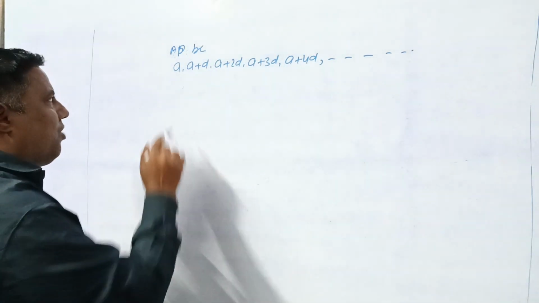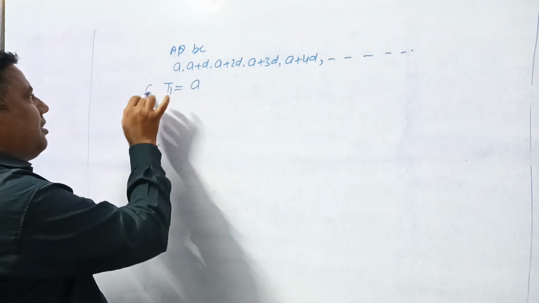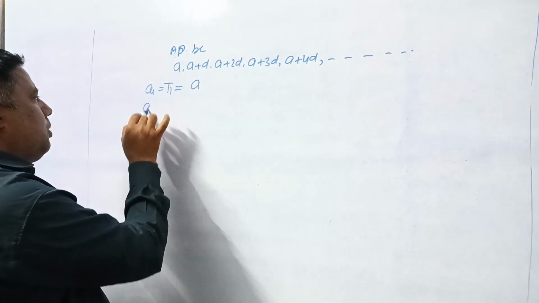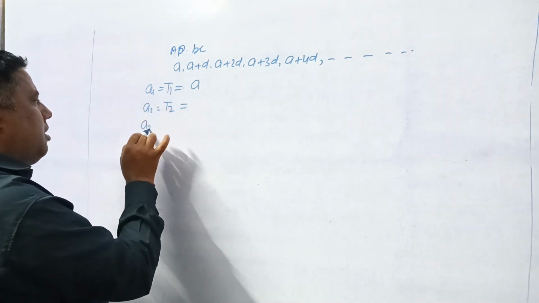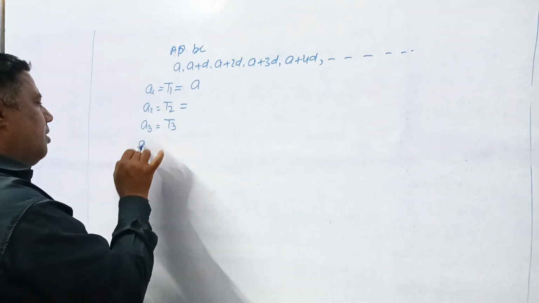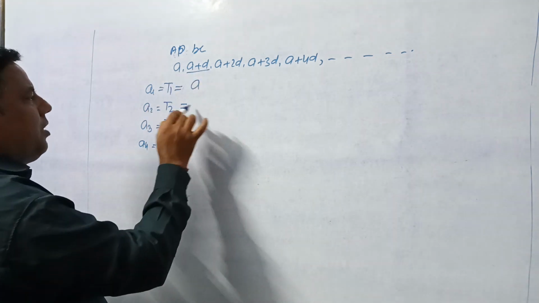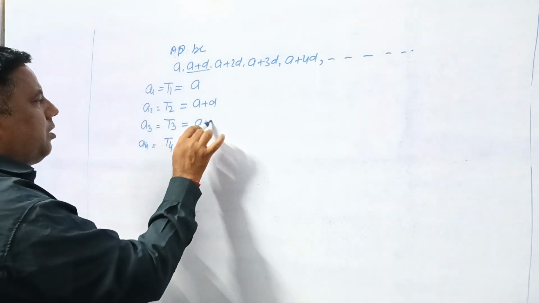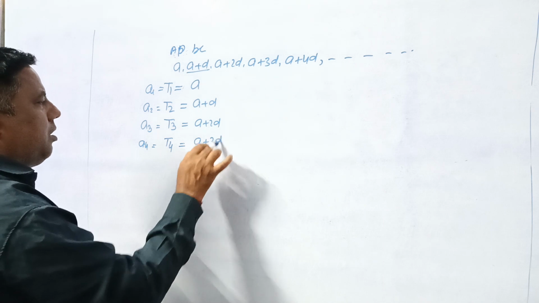The first term is T1. Most students write A1 or T1. The second term is A2 or T2, the third term A3 or T3, the fourth term A4 or T4, as you wish. The second term is A plus D, the third term is A plus 2D, the fourth term is A plus 3D.